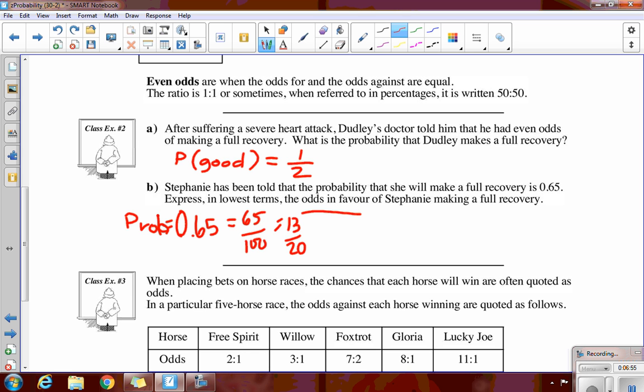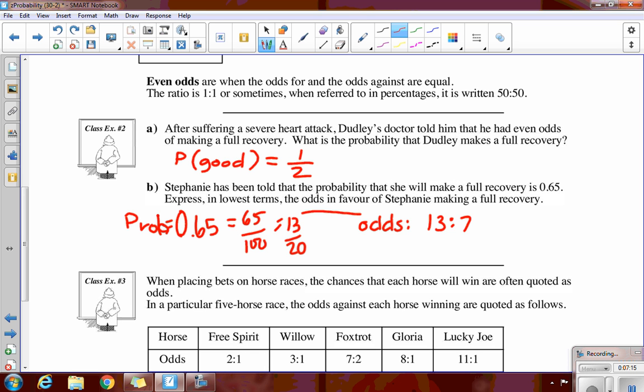13 out of 20. So she has a 13 out of 20 chance of recovering. Okay, but now it says to talk about the odds of her making a recovery. We'd say there's 13 ways to 7 that she doesn't.